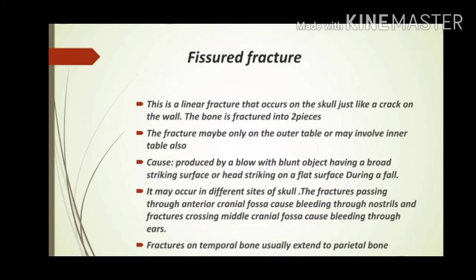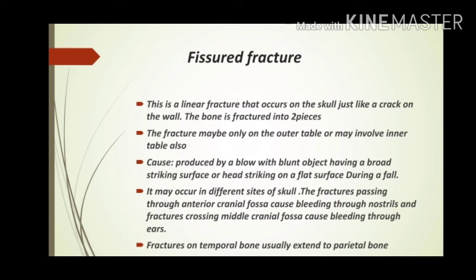First, we are coming to the details of fissured fracture. This is a linear fracture that occurs in skull just like a crack on the wall. The bone is fractured into two pieces. The fracture may be only in the outer table or may involve the inner table also. The fissure fracture is produced by a blow with a blunt object having a broad striking surface or a head striking on a flat surface during a fall.